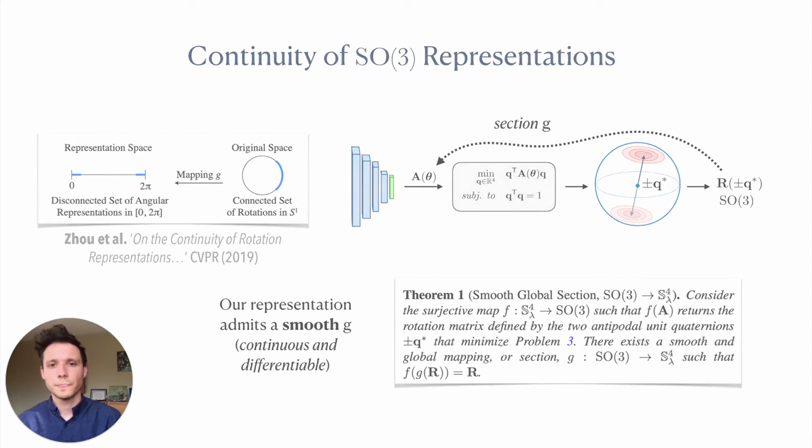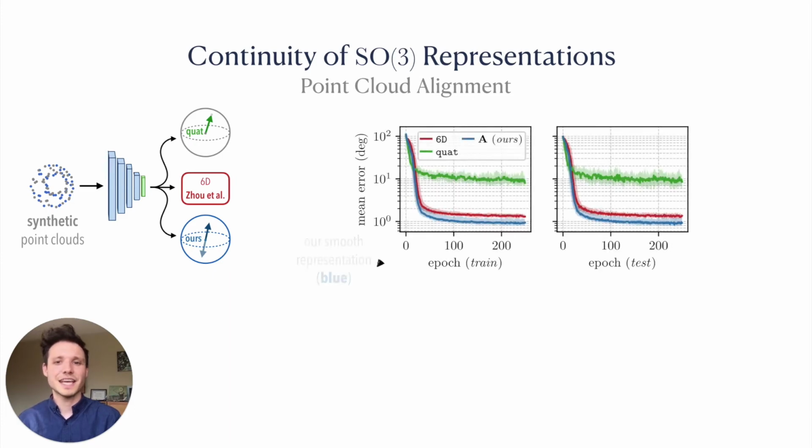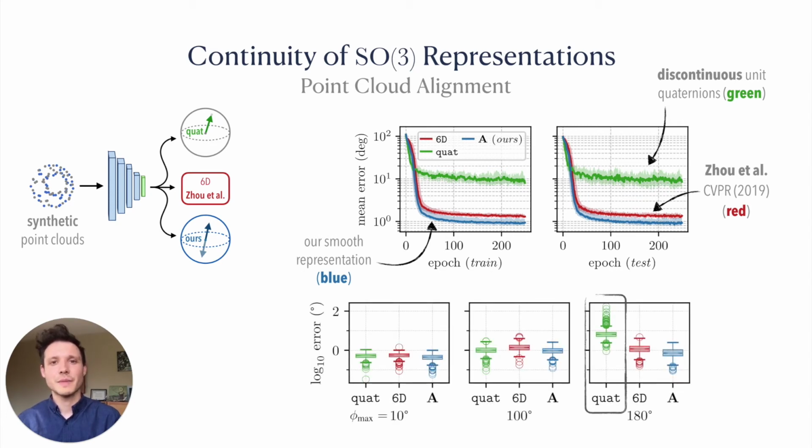To validate the hypothesis that continuity matters for learning, we trained a network to estimate the alignment between synthetic point clouds. Our findings indicate that our representation, shown here in blue, performs comparably to the continuous representation proposed by Zhou et al., and both significantly outperform the discontinuous unit quaternion formulation, especially when rotations with magnitudes close to 180 degrees are included in training and test data.